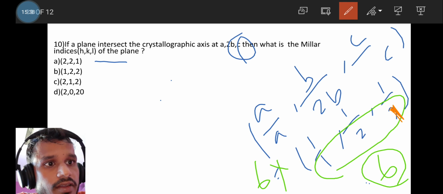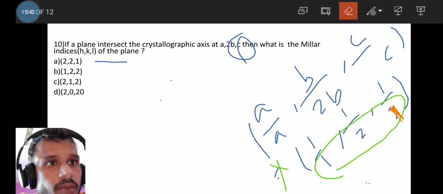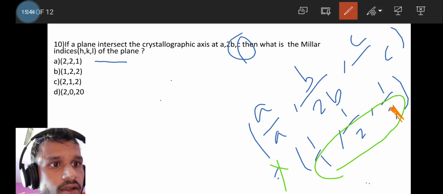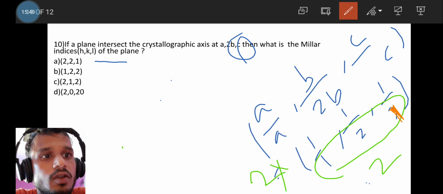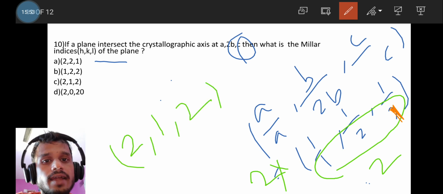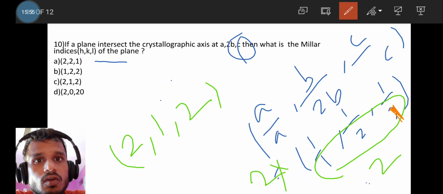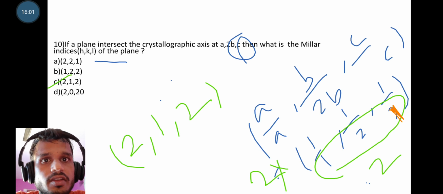Now the LCM will be not 6, the LCM will be 2. Now multiply this LCM 2 with the individual fractions, so it will be 2, 1 and 2. So the Miller indices corresponding to the plane will be 2, 1, 2. So option C will be the correct option. This is the question from solid state physics.